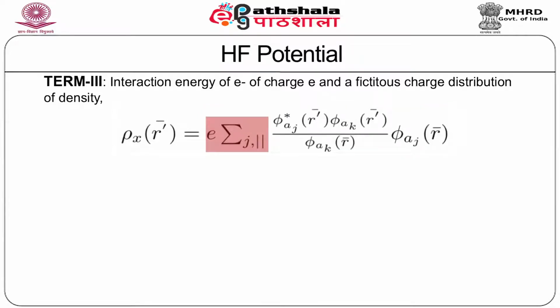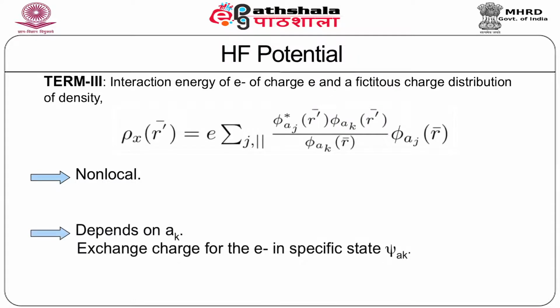Note in this summation, which is the summation over j, the sum is over those electrons whose spin is parallel to that of the electron in the state k or ak, and this is what is shown with this notation parallel. Note that this charge density, firstly, is non-local, and secondly, it depends on this label ak.